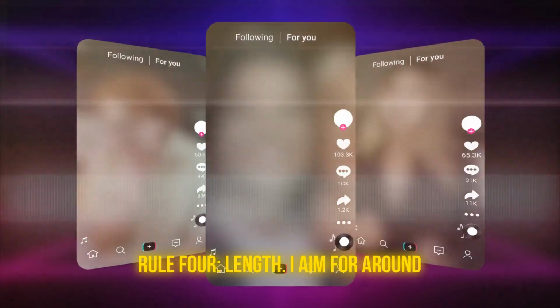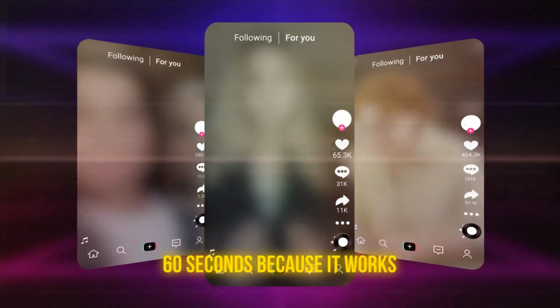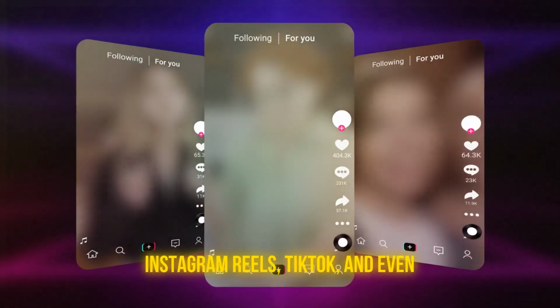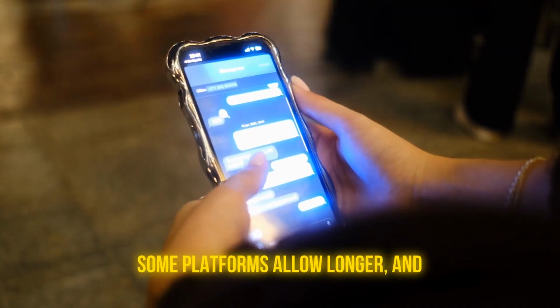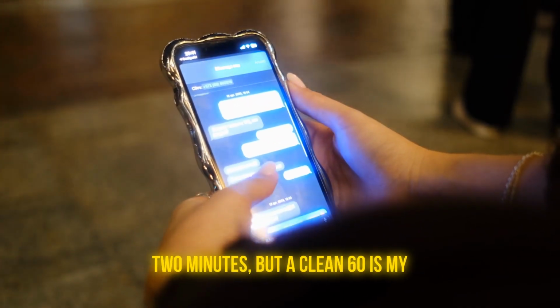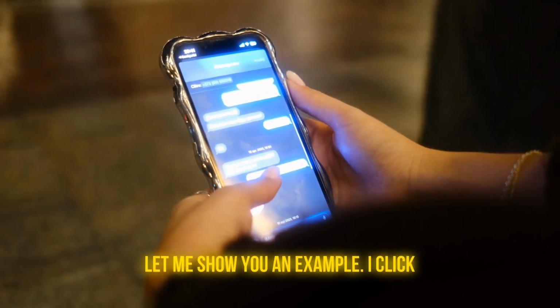Rule 4. Length. I aim for around 60 seconds because it works everywhere: YouTube Shorts, Instagram Reels, TikTok, and even LinkedIn prefers snappy. Some platforms allow longer, and I'll occasionally go 90 seconds to 2 minutes, but a clean 60 is my default. Let me show you an example.